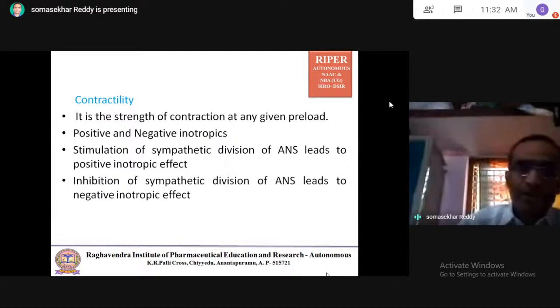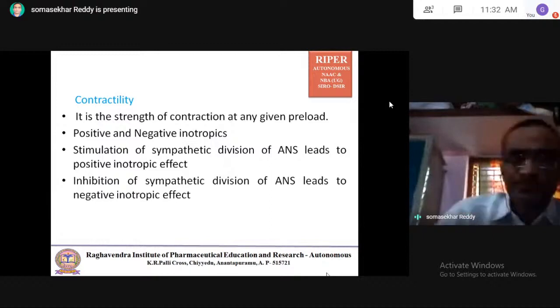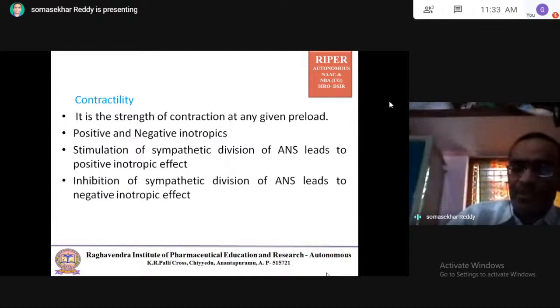Iono means ion. Which ions are required for contraction? Calcium ions. How are calcium ions released? Calcium ions are stored in the sarcoplasmic reticulum. The release of the calcium ions is dependent on the inward movement of calcium ions from extracellular fluid through T tubules. The T tubules transmit the membrane potential. So these extracellular fluid calcium ions trigger the release of the sarcoplasmic reticulum calcium ions.